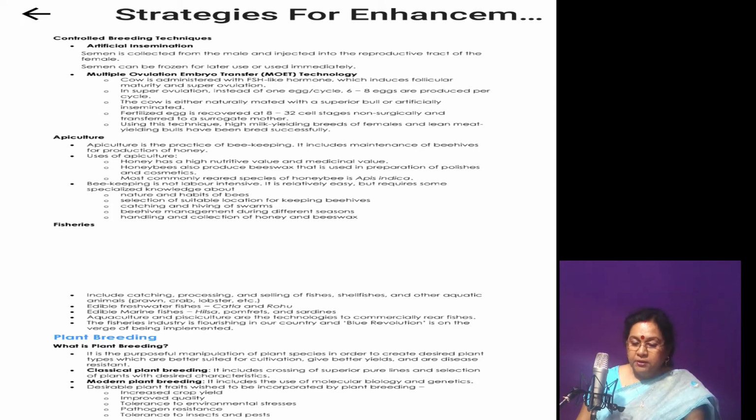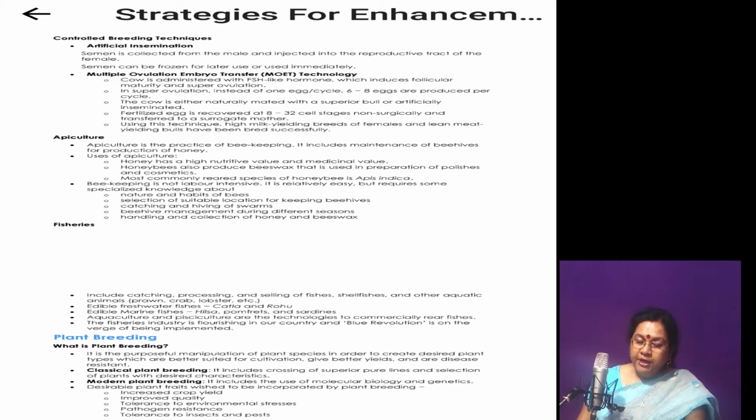These plants can tolerate environmental stress like extreme temperature and drought conditions. These plants are resistant to pathogens, resistant to pests, and they have high yielding capacity and improved quality.